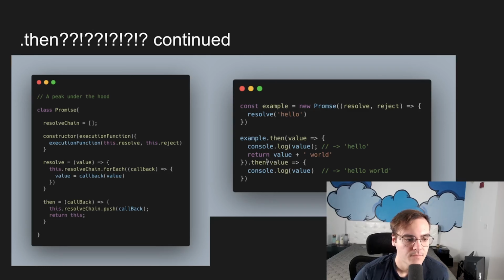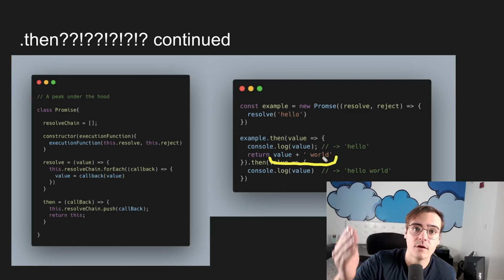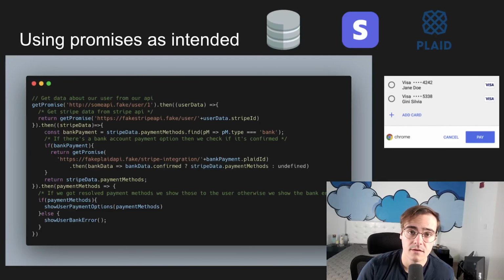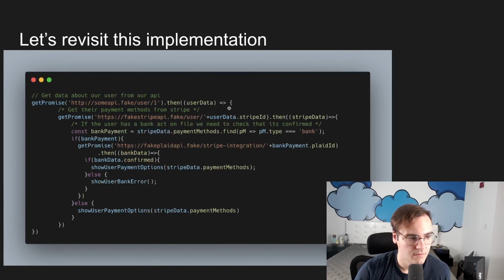So for example, say instead of returning value plus world here, we returned one of those get requests that we looked at in our prior examples. Well, instead of wrapping that in a whole new promise, it's just going to output the promise that we returned from this callback. And I'll show you what I mean. You might get that conceptually, but let's look at an exact example so that you can really wrap your brain around that.